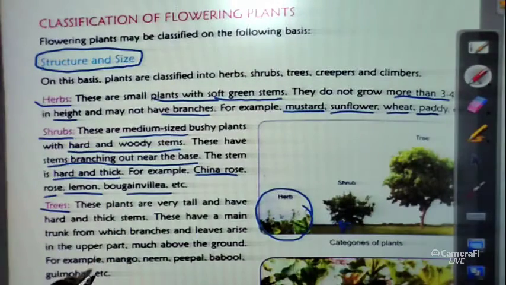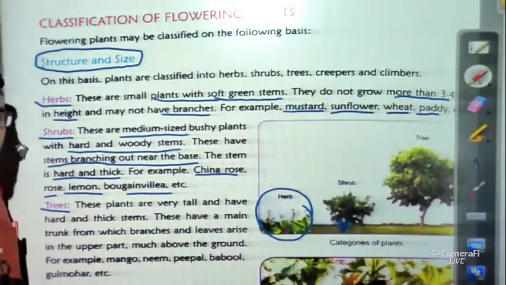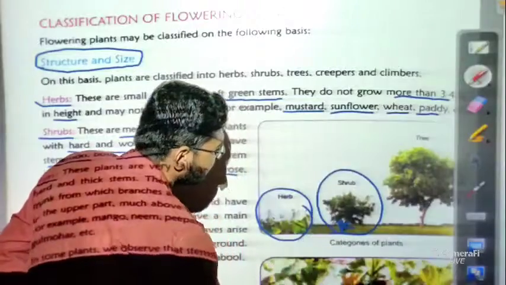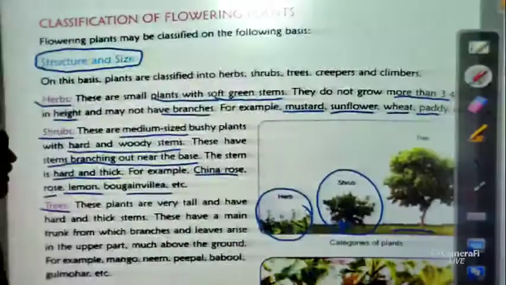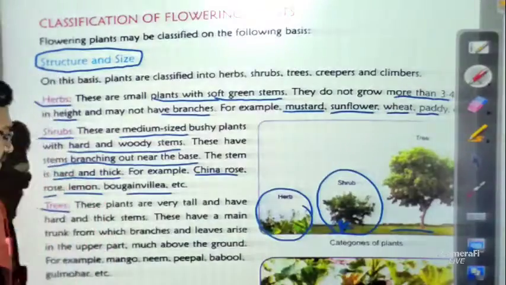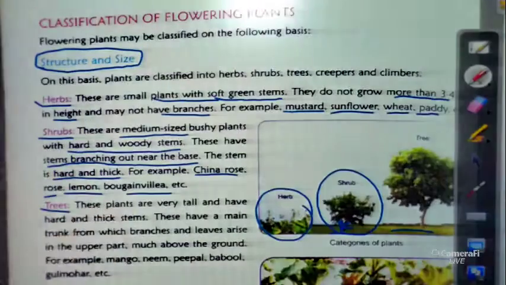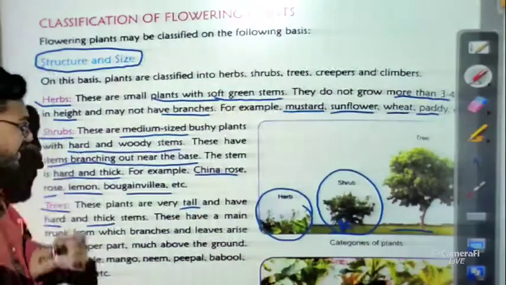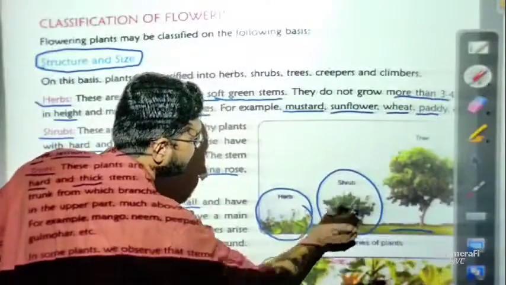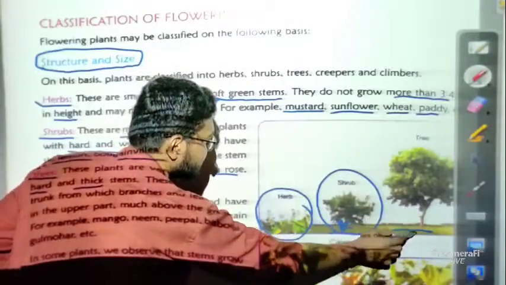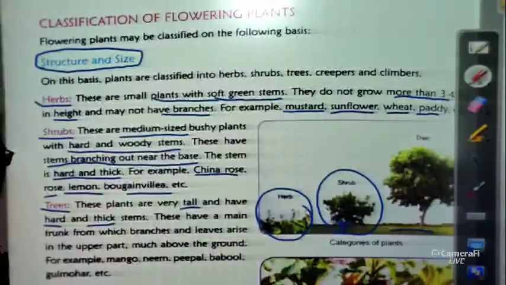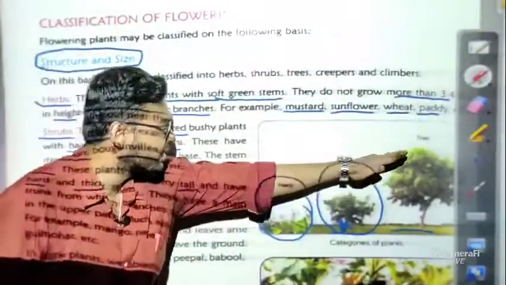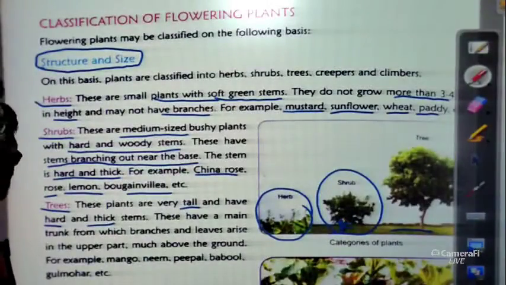Now let us discuss the trees. What are the characteristics of trees? Just tally this part also. Now you can see here the picture of a tree, and you are quite familiar with these things. These plants are very tall, and have hard and thick stems. Just compare the 3 pictures and you will get a very clear idea. This is a picture of a tree; just compare the heights of herbs, shrubs and trees, these 3.